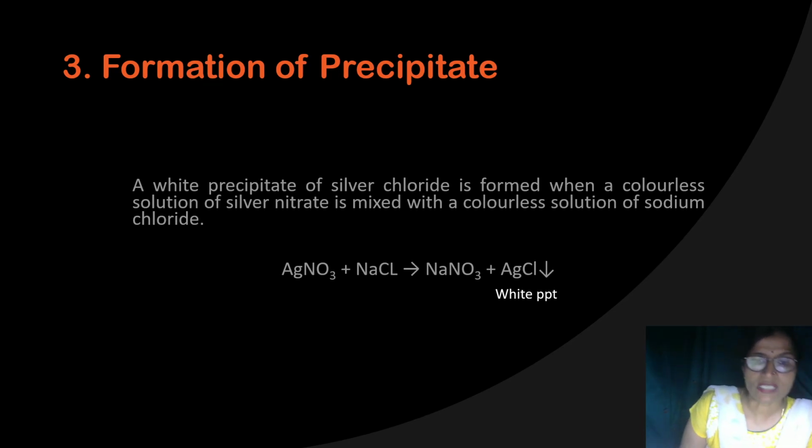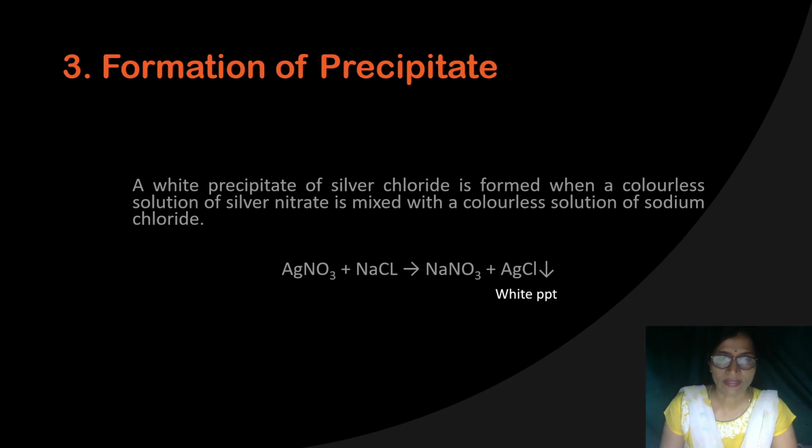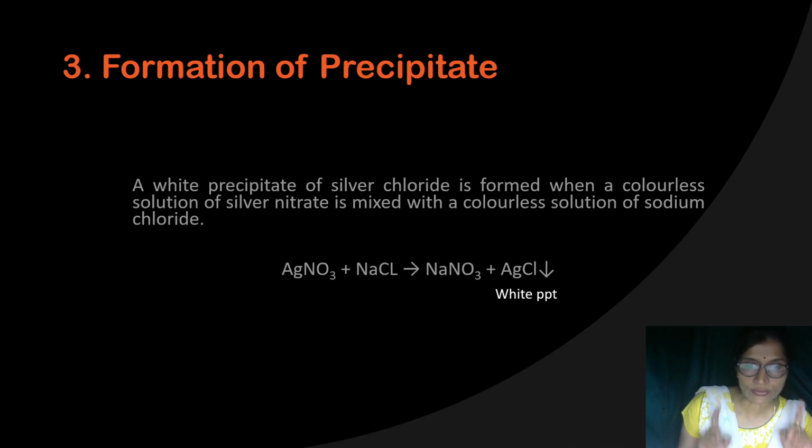Next, in some of the reactions, you will observe that a precipitate is formed, maybe a colored or white precipitate. You have taken two clear and transparent solutions in two test tubes, and when you mix them together, you observe that they are no longer transparent and clear.